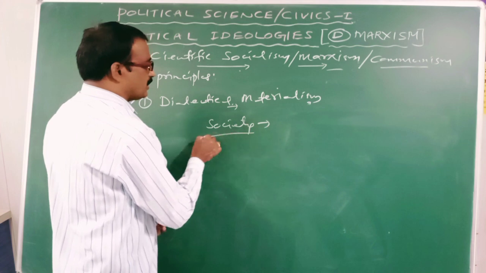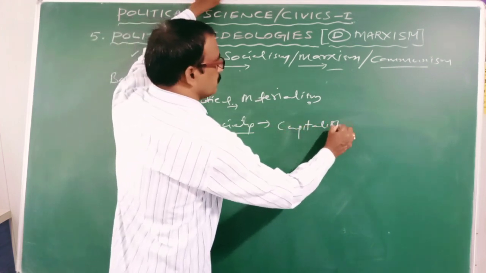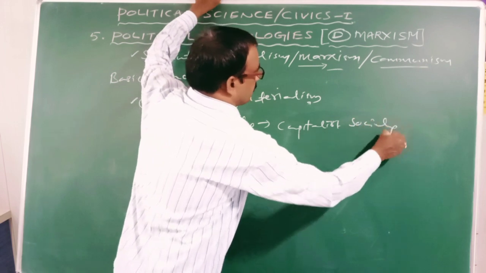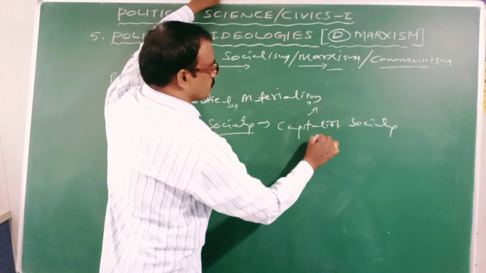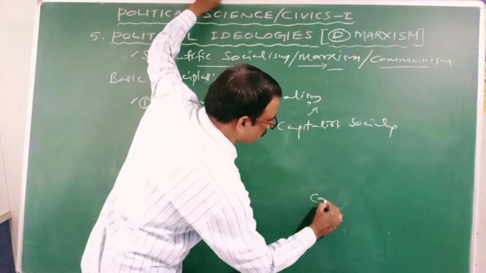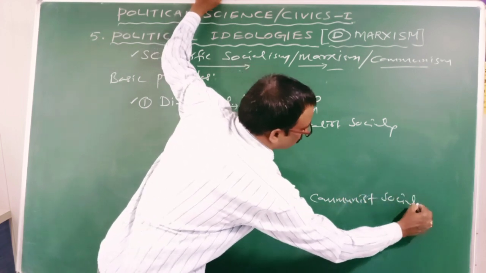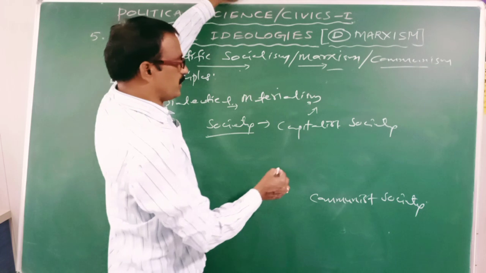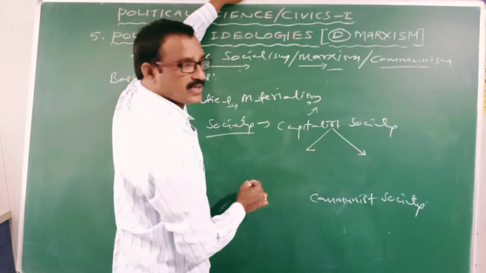Karl Marx applied this scientific principle to society, especially capitalist society, and made an analysis of how capitalist society would change into communist society. According to Karl Marx, in capitalist society there are two classes, haves and have-nots.